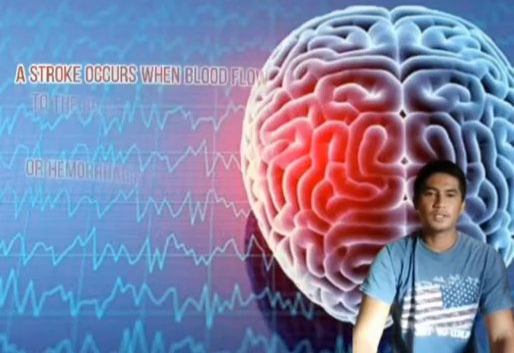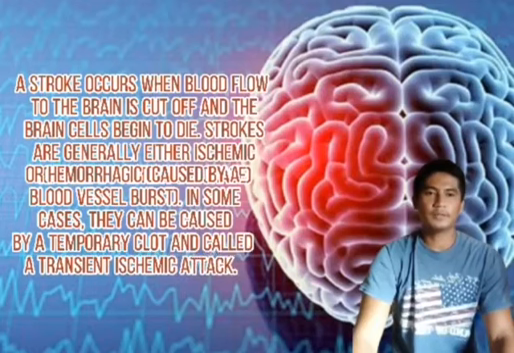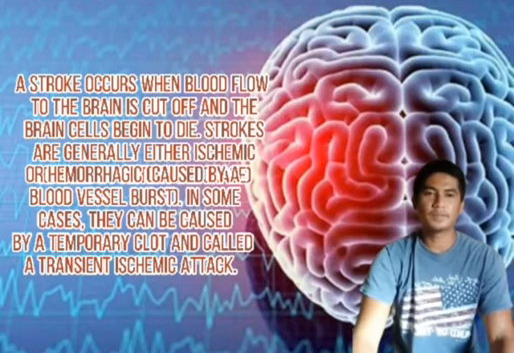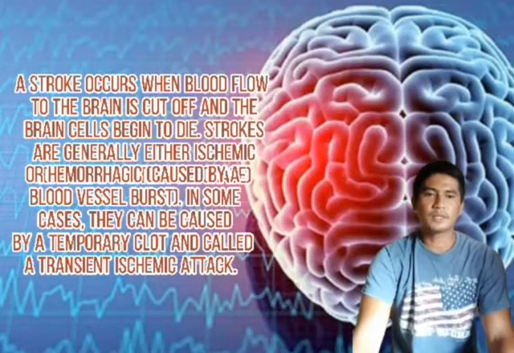Stroke. A stroke occurs when blood flow to the brain is cut off and the brain cells begin to die. Strokes are generally either ischemic, caused by artery blockage, or hemorrhagic, caused by a blood vessel bursting. In some cases, they can be caused by a temporary clot and called a transient ischemic attack.